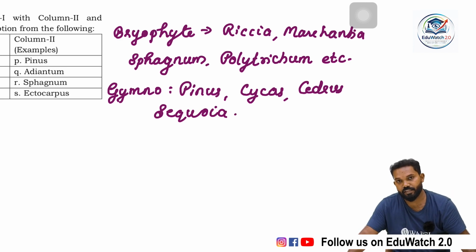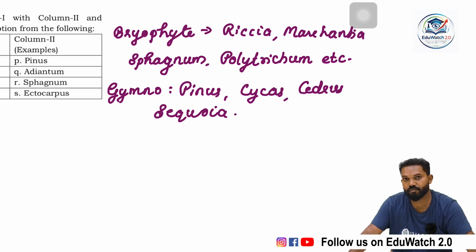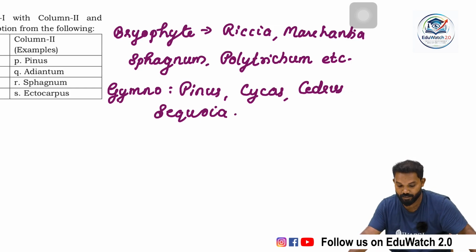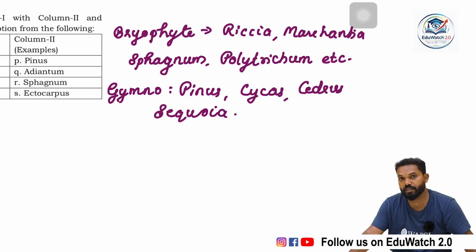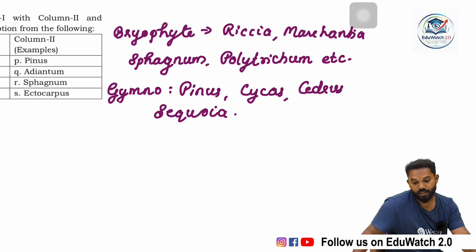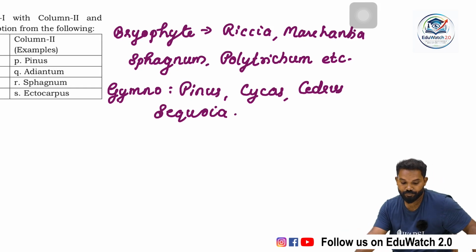The smallest one is Zamia, a garden plant, and the largest one is Sequoia, the giant redwood, more than 145 meters, the tallest plant. They are slow growing plants with a very huge lifespan. So they are gymnospermic plants.